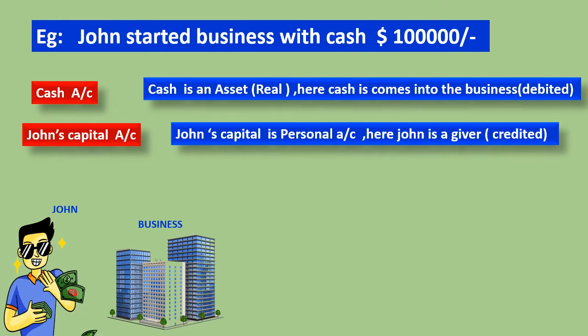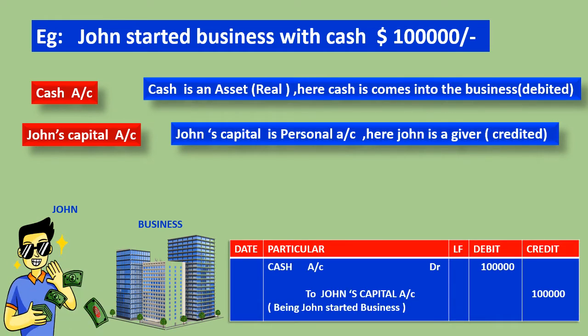You understood? So the journal entry will be like this. Cash account debit to John's capital account, and the amount $1 lakh you should write in the debit column and the credit column. Here is the journal format: date, particulars, LF, debit and credit.